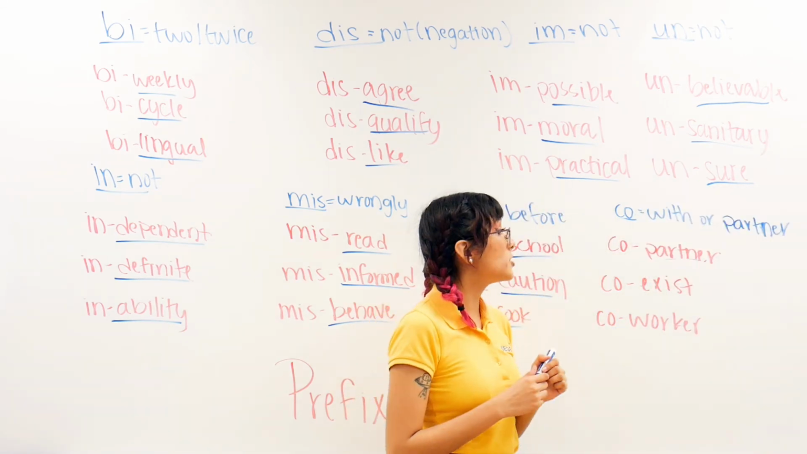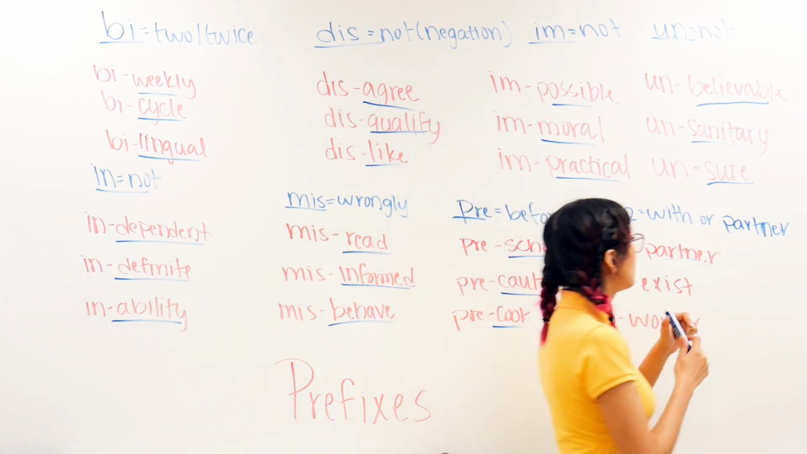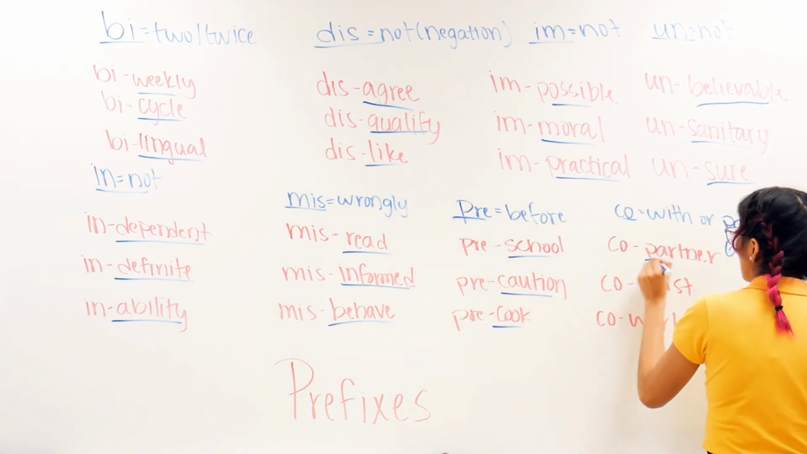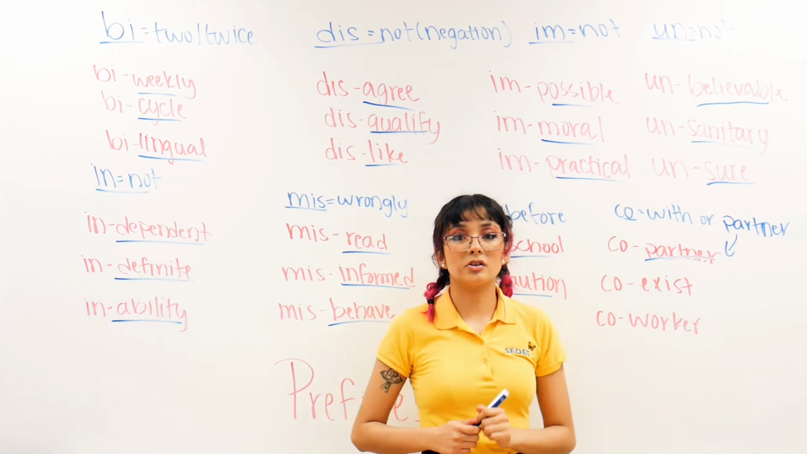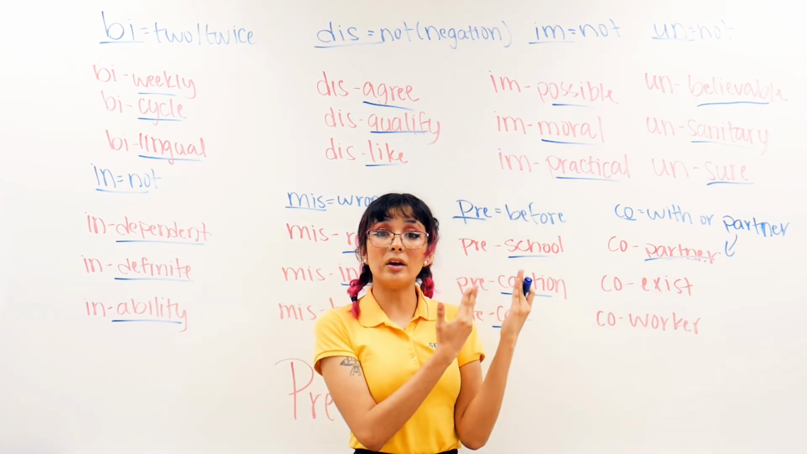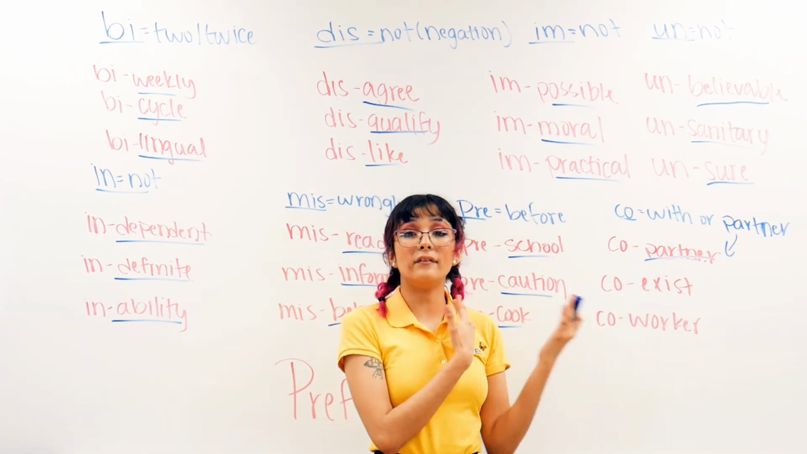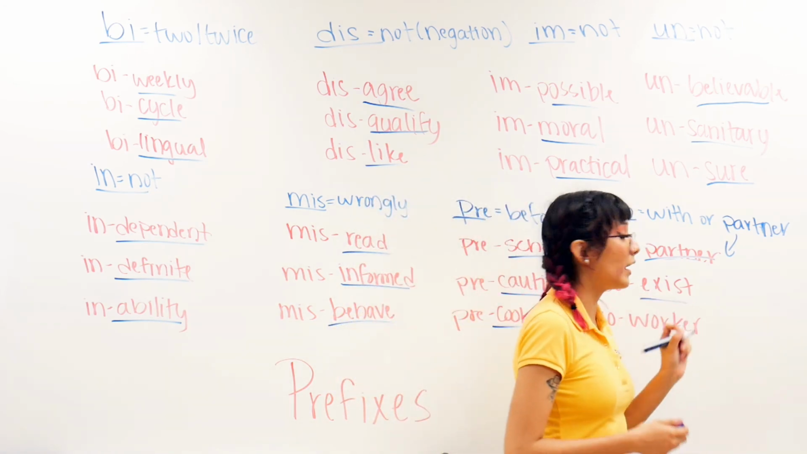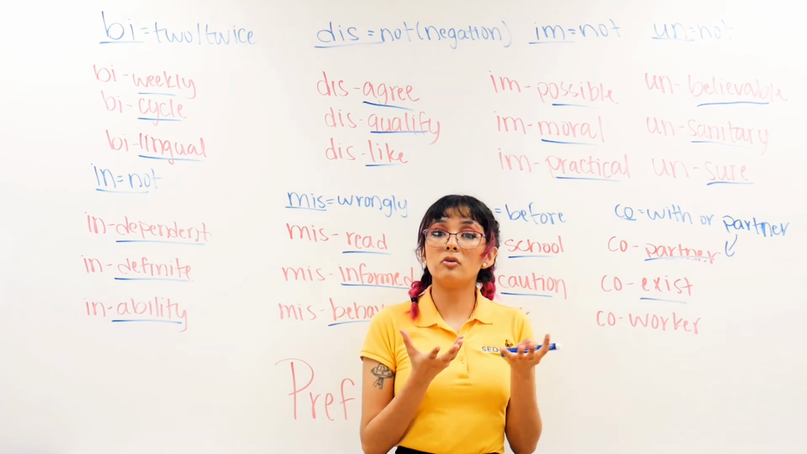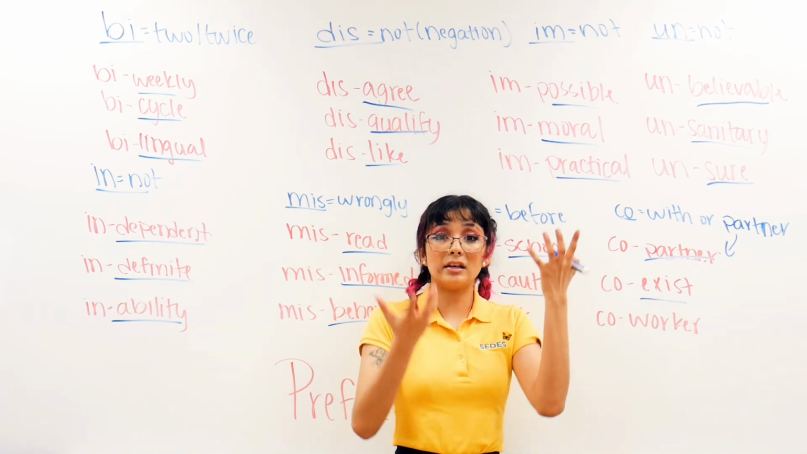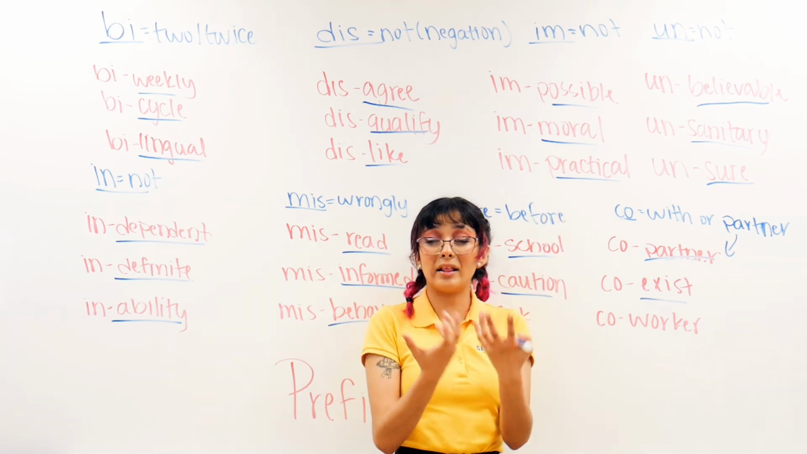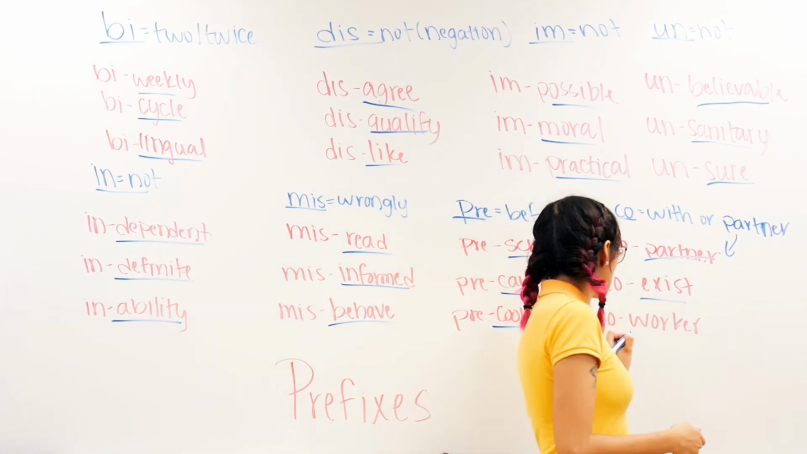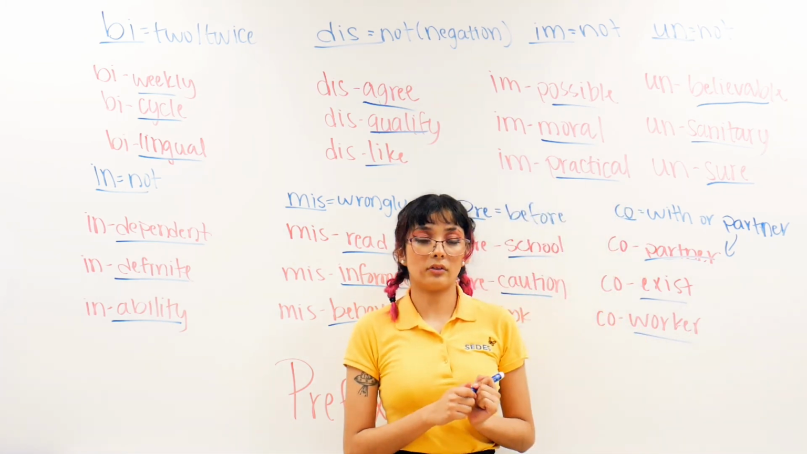Lastly, we have co, which is with or partner. But what I mean by partner is like this word, co-partner. So it means someone you are working with, or you are having to discuss with. Coexist, right? Humans and animals coexist. That means that we are living in the same place, same planet. And here, co-worker, someone that you work with.